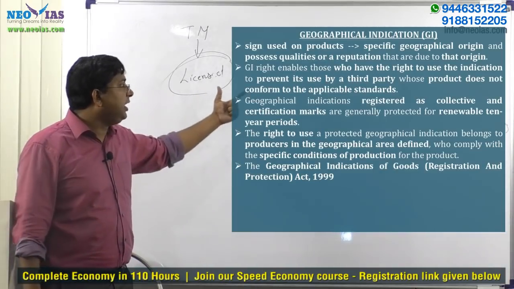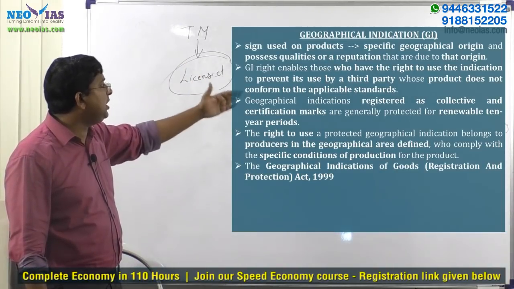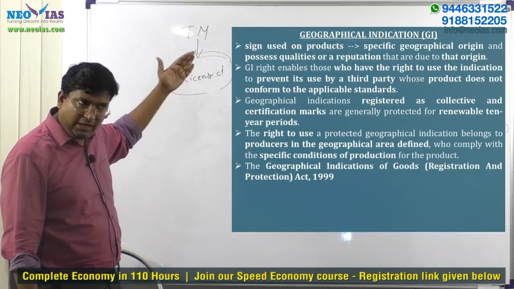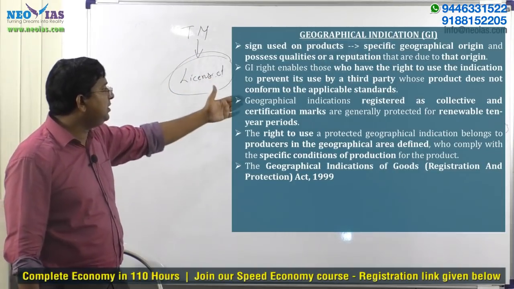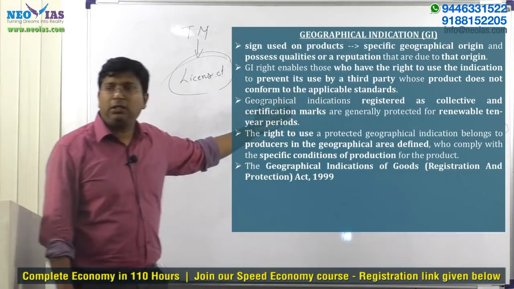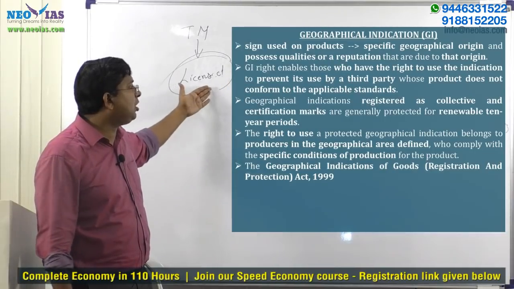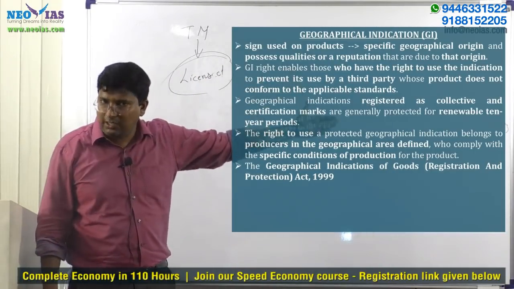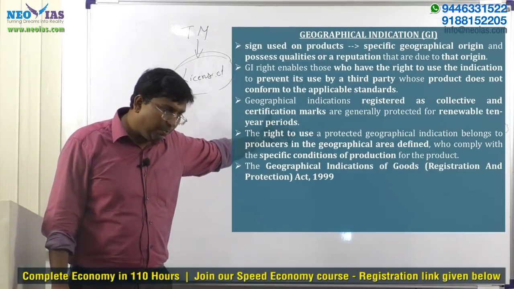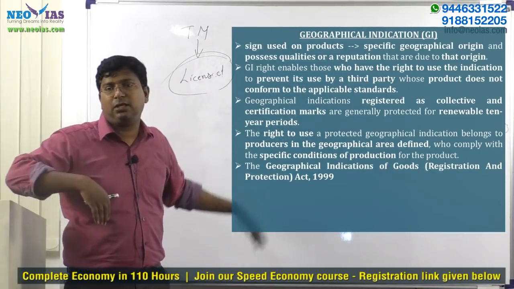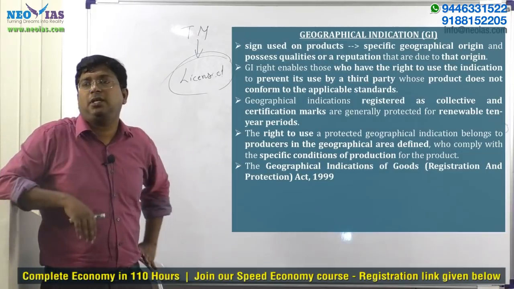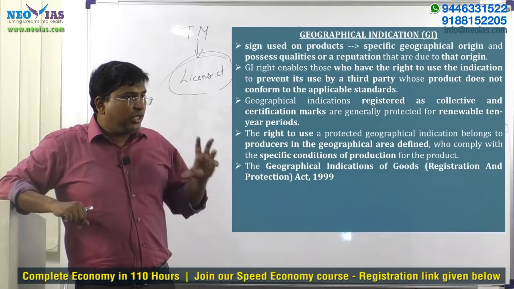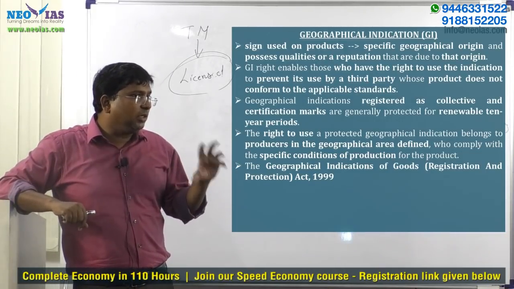Okay. So it gives the right to use the indication. GI will prevent a third party who does not belong to that geographical region, or a third party who does not conform to the standard set by their representative or cooperative organization, from using this sign. So GI can't be used by a third party.